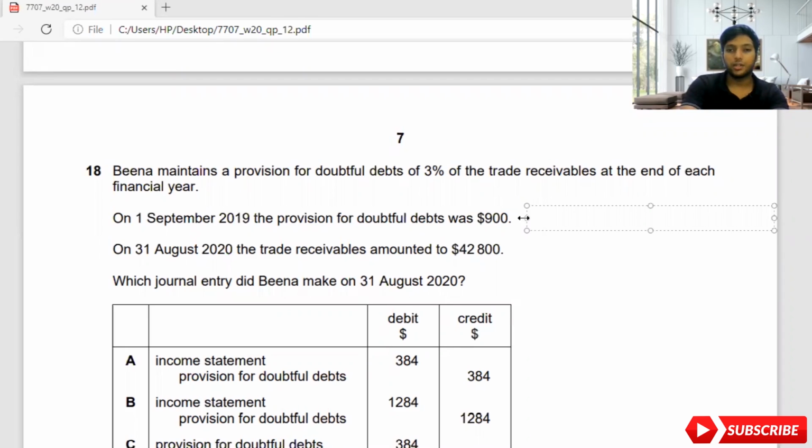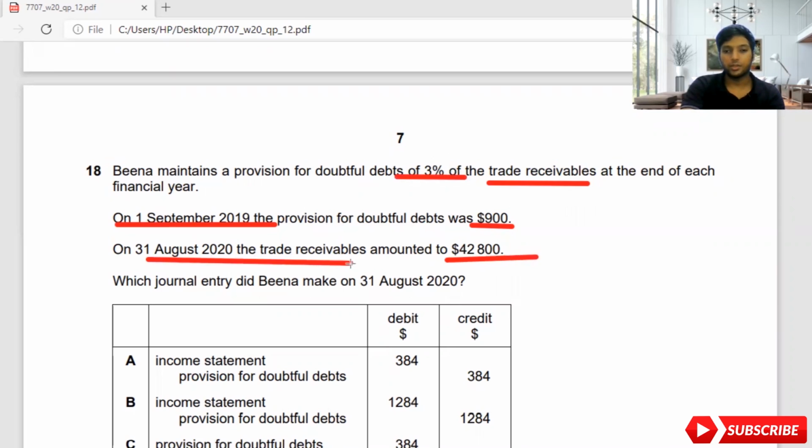So now here they are given provision for doubtful debts. These are things you need to underline when you are doing the sum, guys. 3% of the trade receivables, and also they're saying that on 1st September this is the opening doubtful debts, which is 900. Now I need to find the closing doubtful debt, because closing doubtful debt is 3% of trade receivables, which is 42,800, as they have given the closing balance of trade receivables.